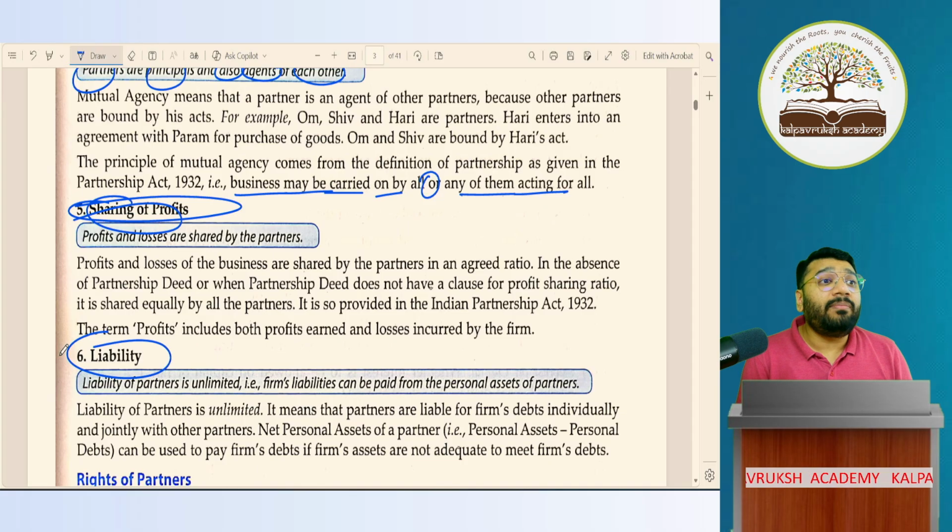In the agreement, it is not mentioned who will pay the money. So who should pay actually? The loan is given to the firm. So who should pay? The firm. The firm represents all the 3 partners. So jointly will be understood.